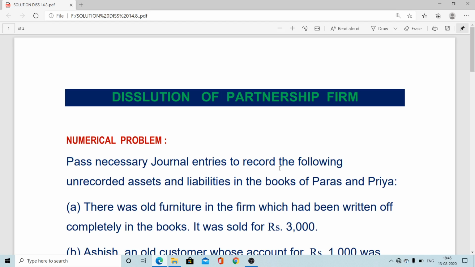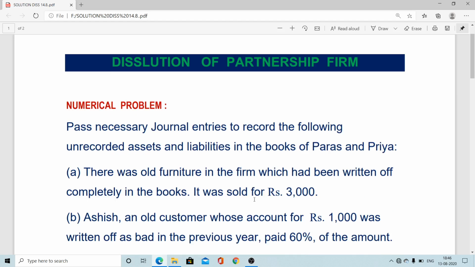Now if you want to, we can roughly find out the profit or loss on realization, and you can pass that entry also, but related to this entry as it is asked in this question, so far we did it. If only the journal entries are mentioned, then we can also find out the profit or loss from realization, and that way we have to pass the entry. If profit is there, profit on realization, we know the entry. If loss is there, then also. In case of profit, realization to partners' capital. In case of loss, partners' capital to realization. Okay, thank you, and that's all.